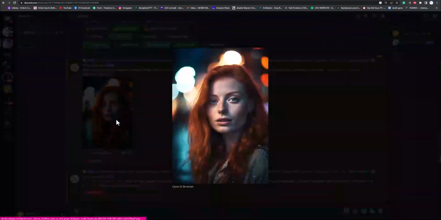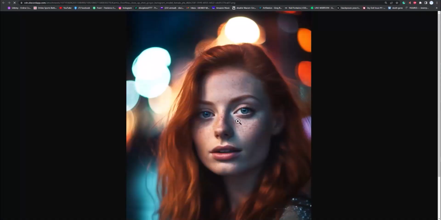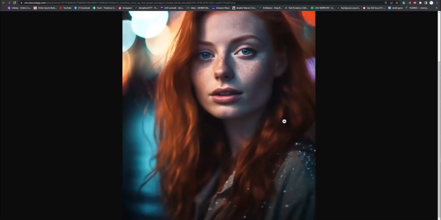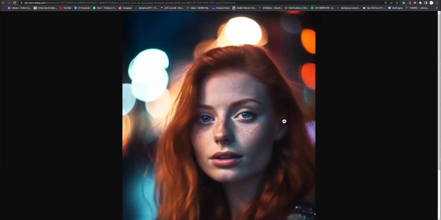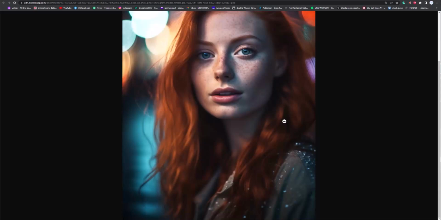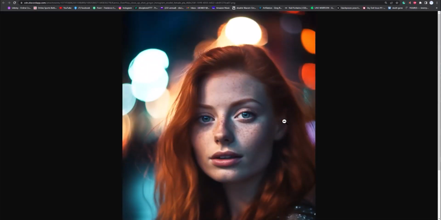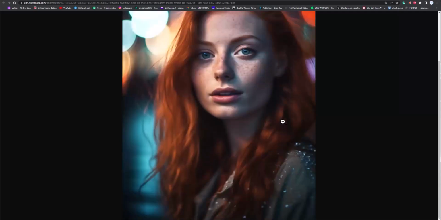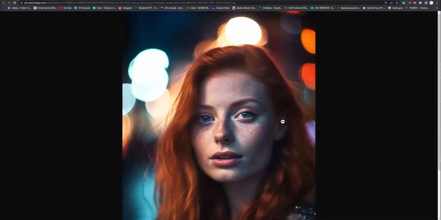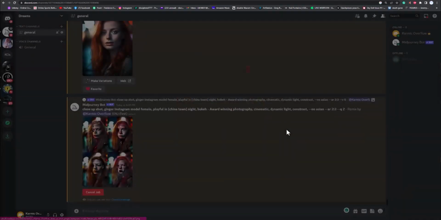So here's the regular res of this one. Pretty nice. I mean, that looks like a photo. That's the upscaled version. You probably don't need anything higher than that, especially if you're just going to be posting online. But that's amazing. I can't tell that's not a photo. That's just fantastic. So bam, I'm a photographer now. I just took a photo of a redhead.